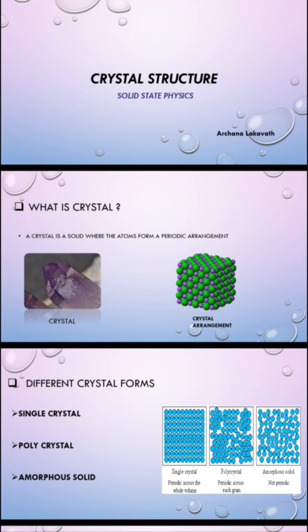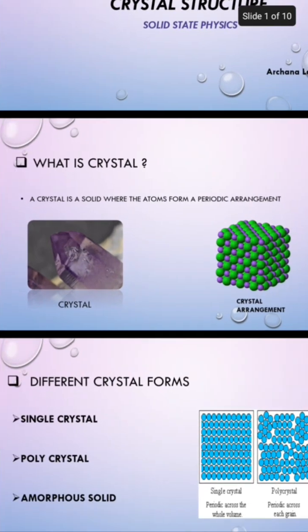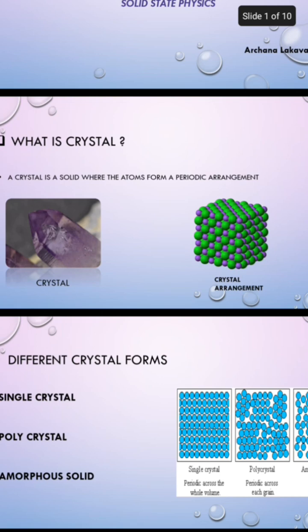Today I am going to discuss crystal structure and Bravais lattice from the solid state physics chapter. Firstly, we have to know about a crystal. What is a crystal? A crystal is a solid where the atoms form a periodic arrangement.